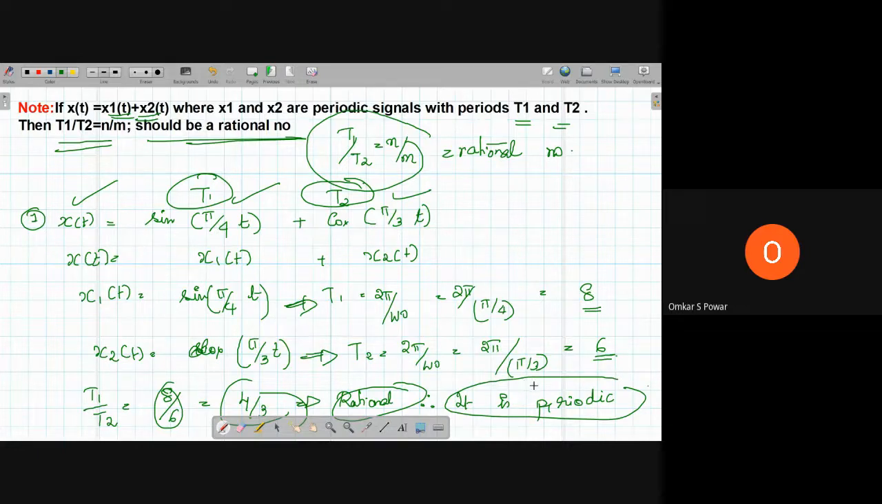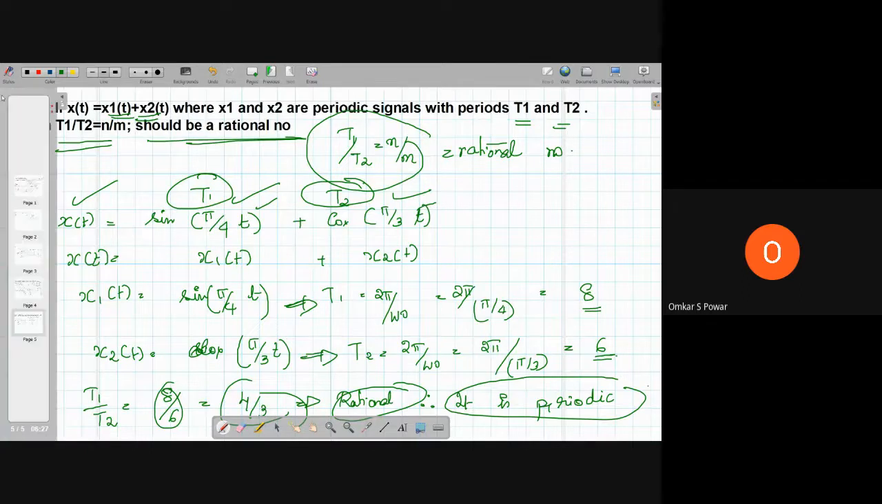So how to find the period of this signal? Because for this signal the period is T1 and for this one it is T2. So we'll solve another problem to get a better understanding.